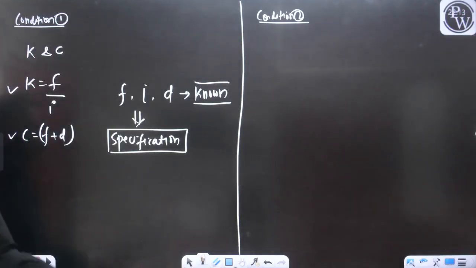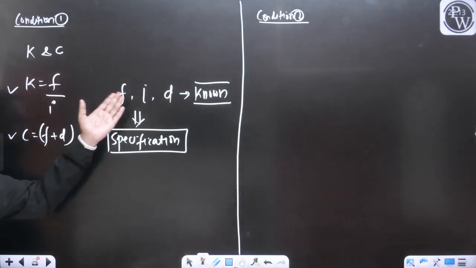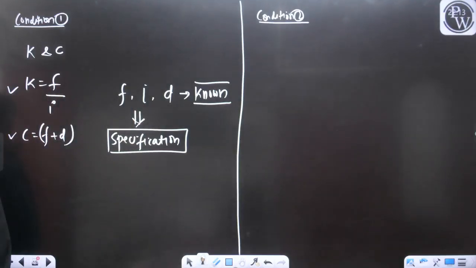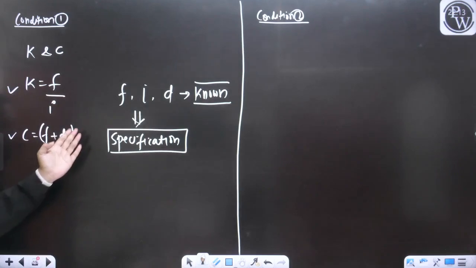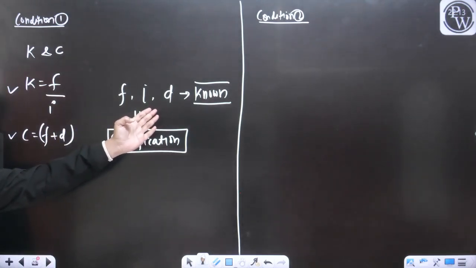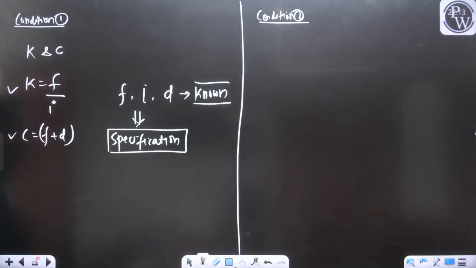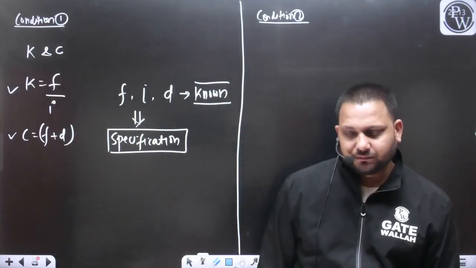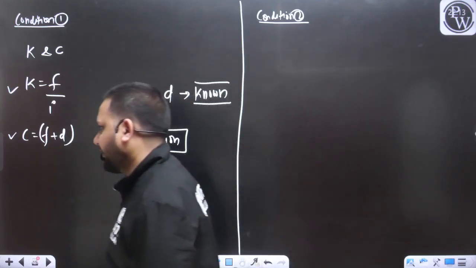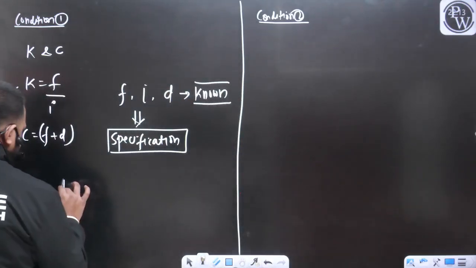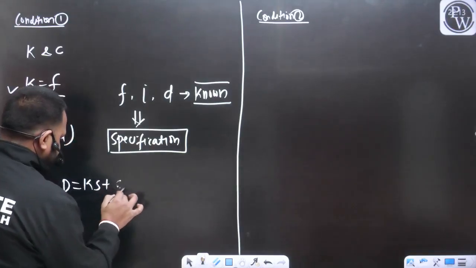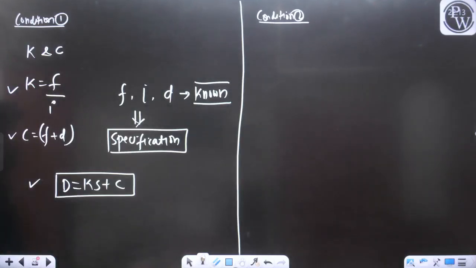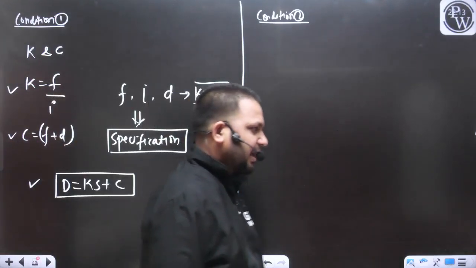K will be equal to F upon I. We know the value of F. We know the value of I. It is going to be K. C is going to be F plus D. We know the value of F. We know the value of D. We will put the values here and we will get the value of C. So in this case, we can very easily find out the value of K and C. And once we know the value of K and C, can we apply this tacheometry equation to find out the distance between the staff and the instrument?